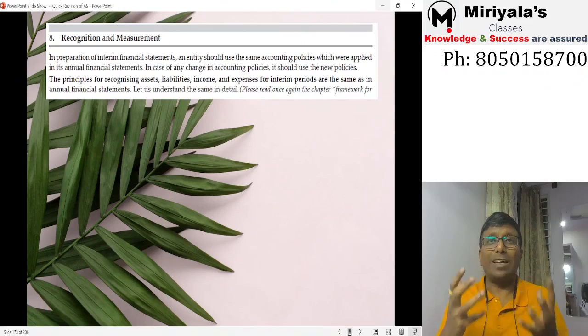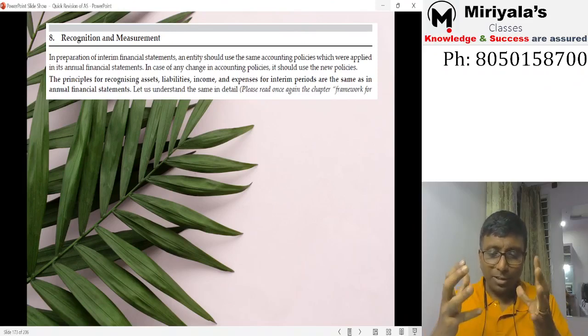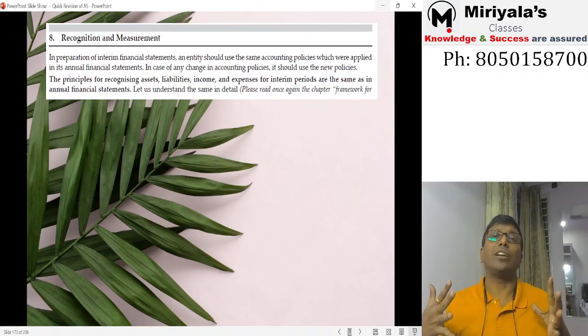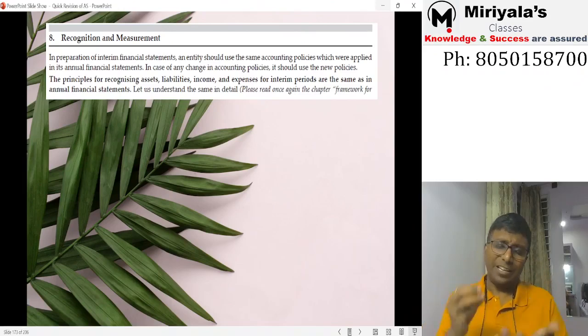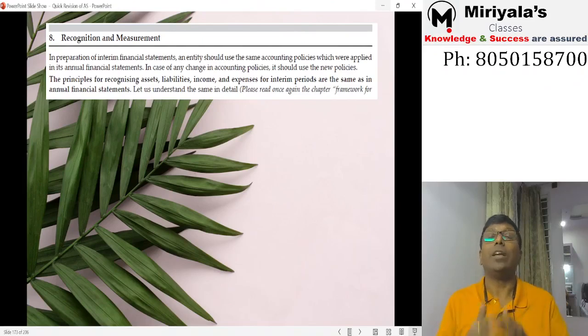Sir, how do you recognize it? There is no different accounting treatment explained by this accounting standard 25. If you are on 30th September, you should imagine that if I were there on 31st March, would I have recognized the asset, liability, income, expenditure? If you say yes, if it was 31st March I would have recognized, then today also you recognize it.